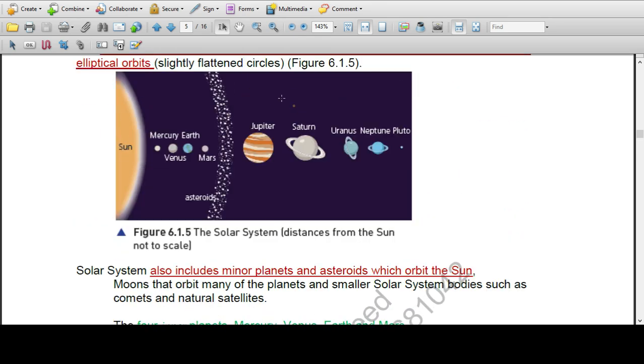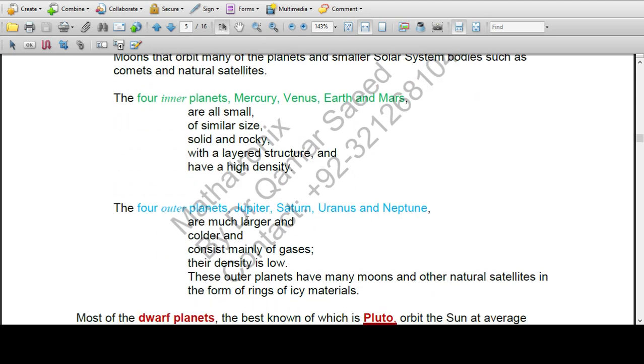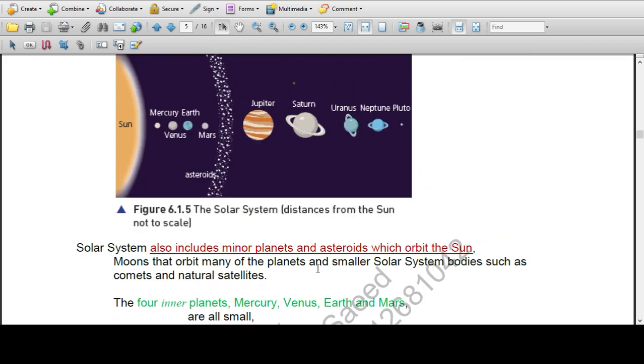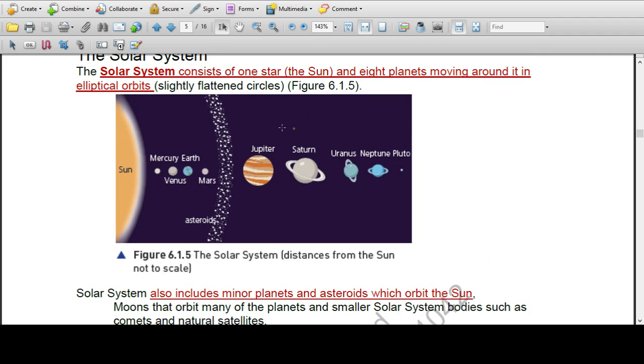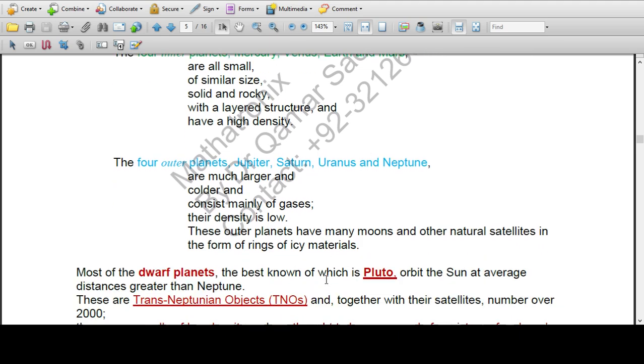While the outer 4 planets, Jupiter, Saturn, Uranus and Neptune, are much larger and colder and consist mainly of gases. Their density is low. These outer planets have many moons and other natural satellites in the form of rings of icy materials. They are gaseous, icy and very cold, with very low density.